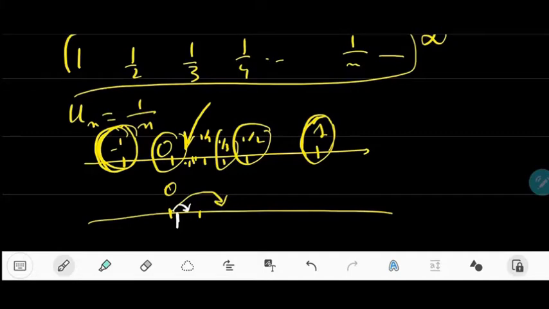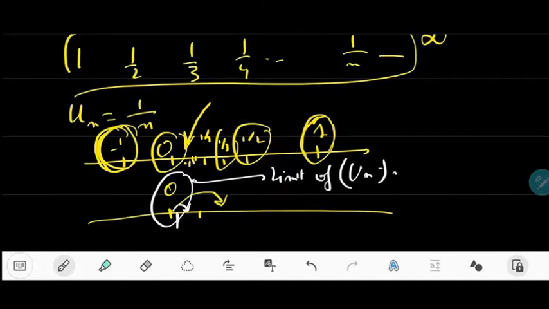That's why this number, 0, I will call it the limit of the sequence un, where un is the sequence defined by 1 over n, when n becomes very large, so when n tends to plus infinity. Okay, so this is how I define the limit.